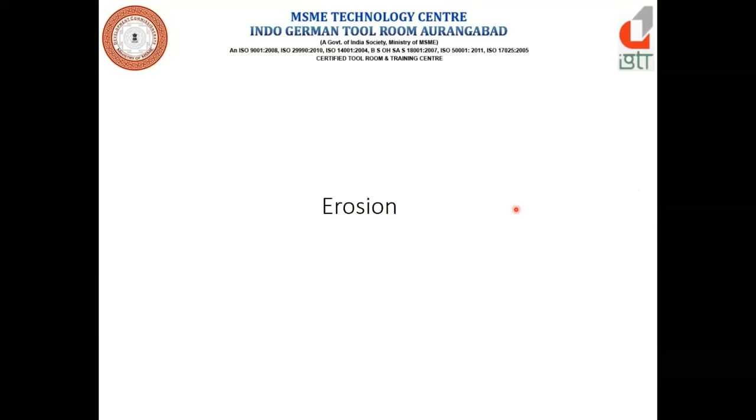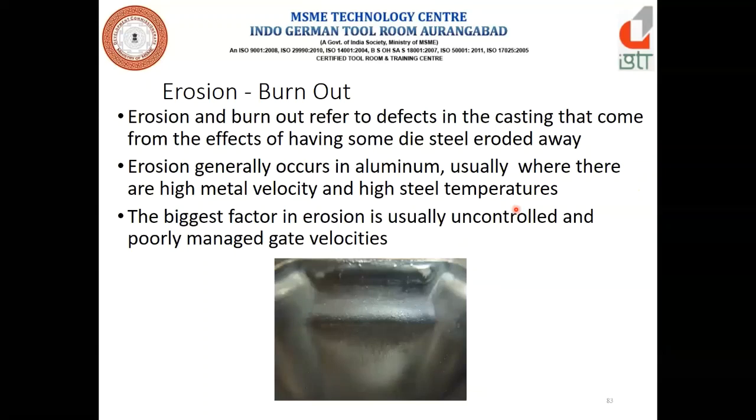The next is erosion. Erosion is nothing but burning out. Erosion and burnout refer to casting defects that come from some die steel being eroded away. Erosion generally occurs in aluminum, usually where there is high metal velocity and high steel temperature.